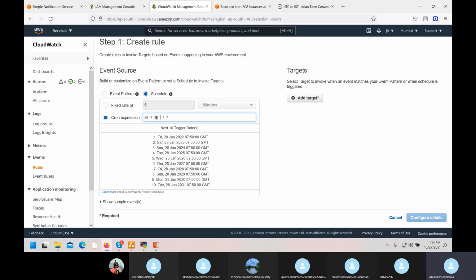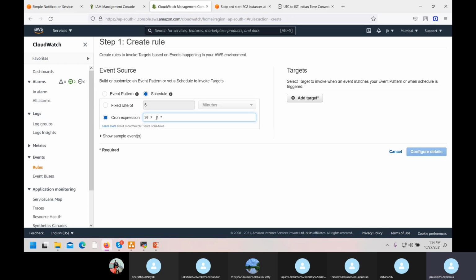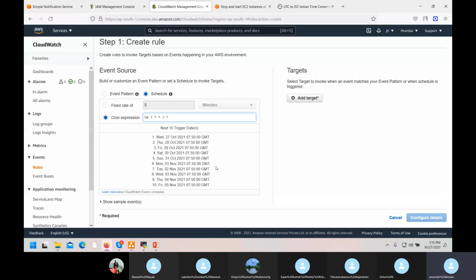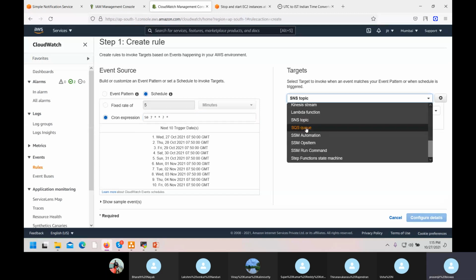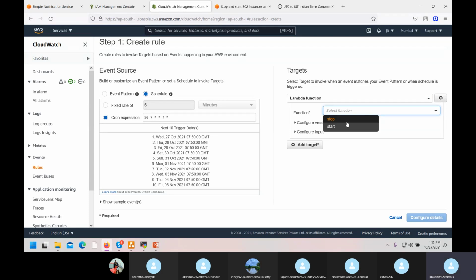See, by default, okay. First I will create this one, okay. I will teach, or else my time will go, na? Okay. Now add target. Here I should do lambda. Then I have to stop.